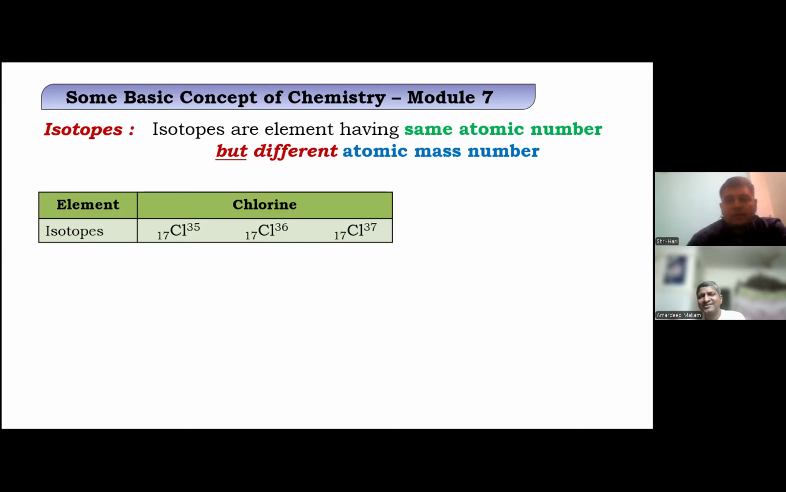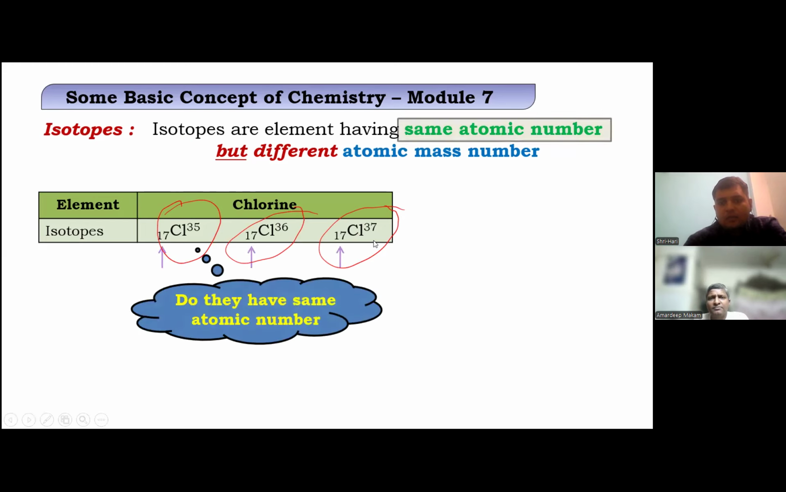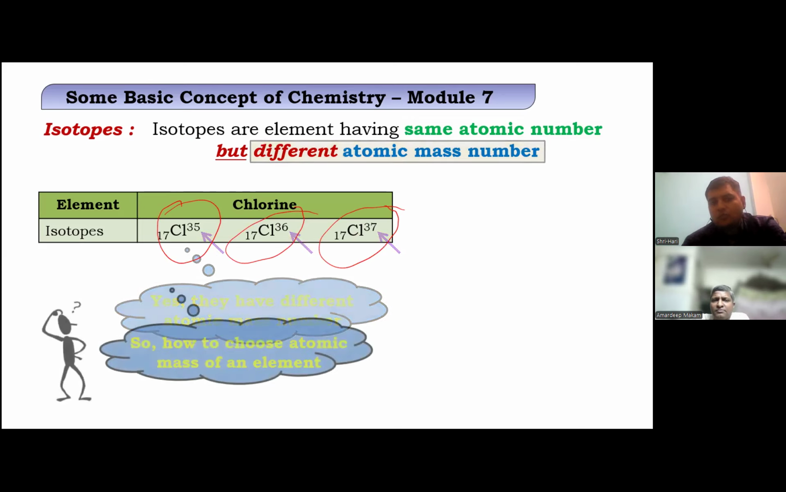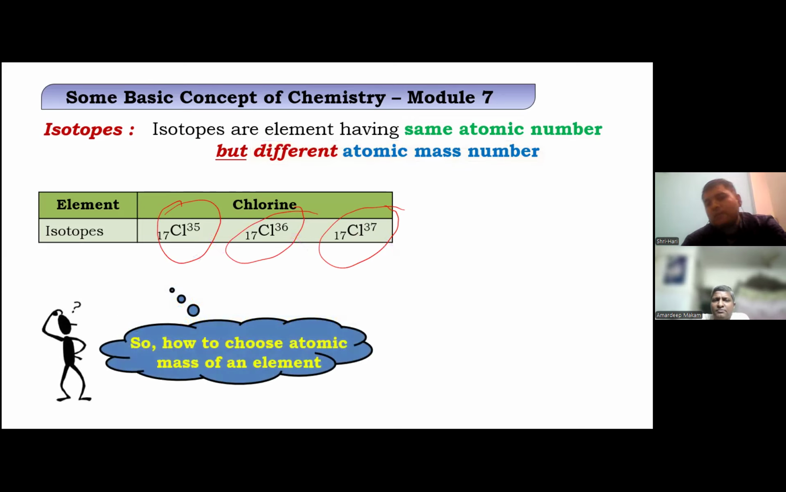Just to not move away from the topic. So here is chlorine. You see that chlorine? Here we see that one chlorine is with 35, one chlorine is with 36, one chlorine is with 37. We all know how we calculate the average; we studied it in school. They have the same atomic number, but different mass numbers. So they are isotopes.